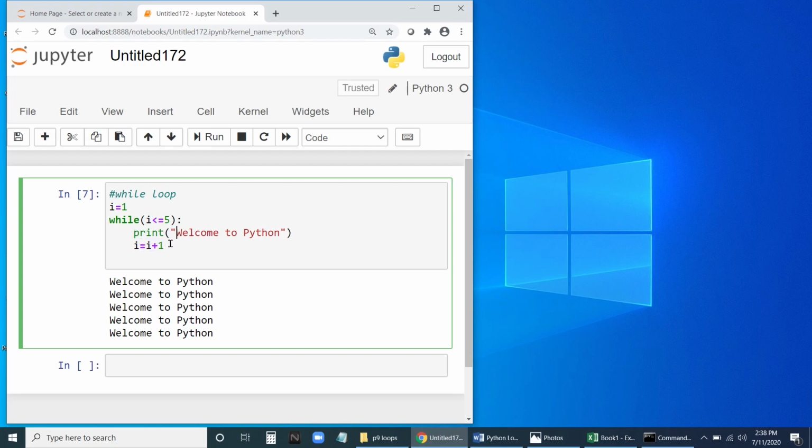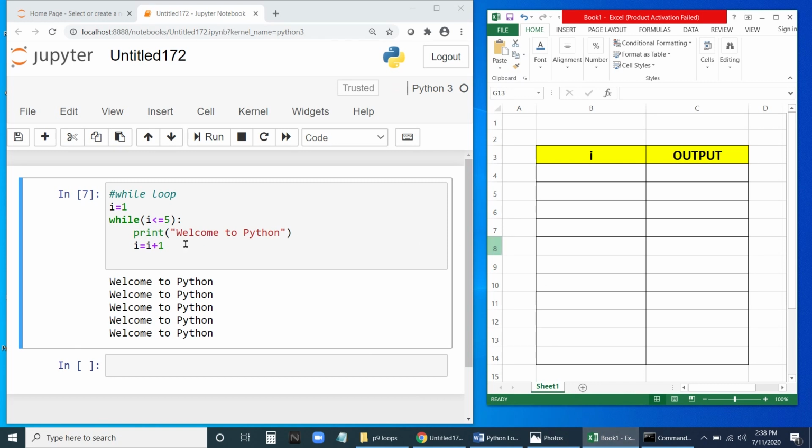To explain this, let me take an Excel sheet. Let us understand this. In the beginning, i equals 1. The value of i is 1 the first time. Now we check the condition: is i less than 5? What is the value of i? You can see in this Excel sheet, i is 1 now. Is 1 less than 5? Yes, it is. So it will enter the loop.